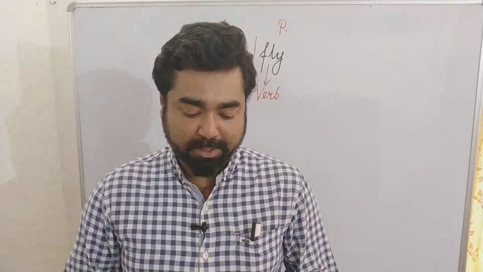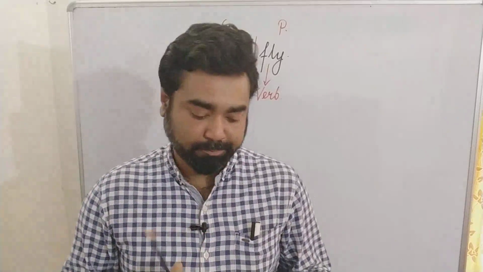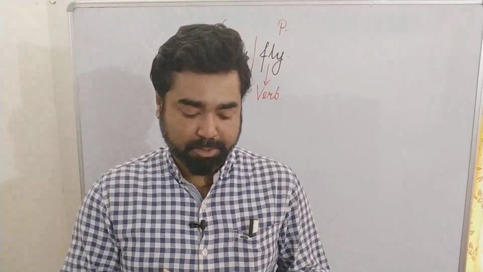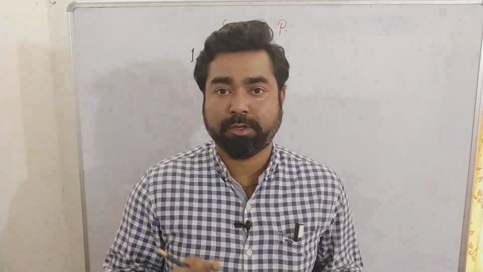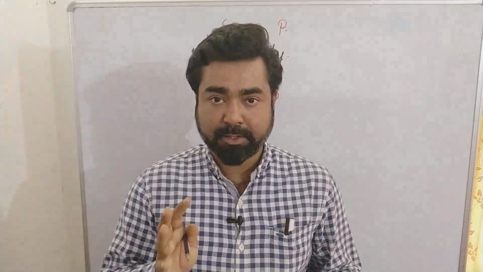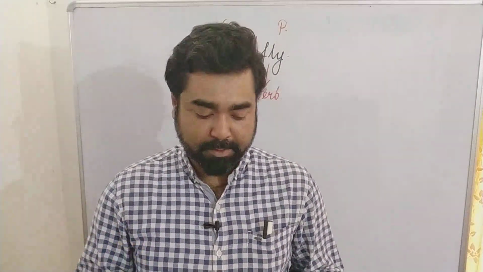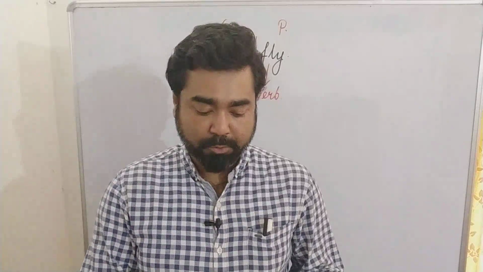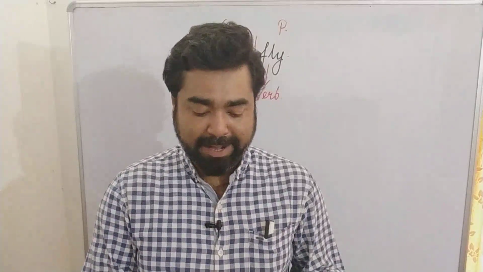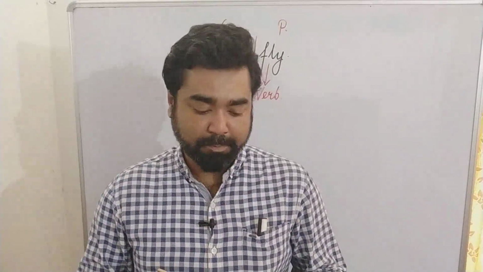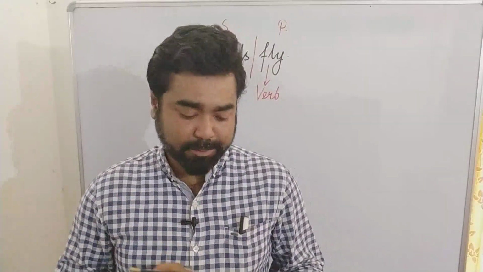The second example given is the class starts at 9. Here we see in the predicate, which is italicized, there are three words, starts at 9. These three words form the predicate. So that means there are some attributes in the predicate, and the verb is going to be starts here, and at 9 are the attributes of the predicate. Come to the next paragraph.